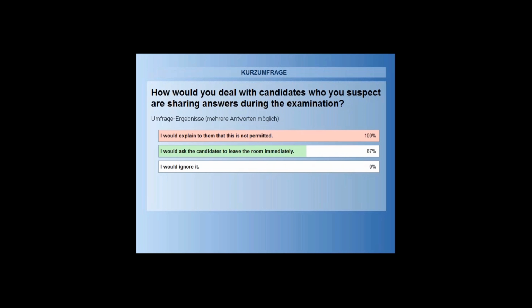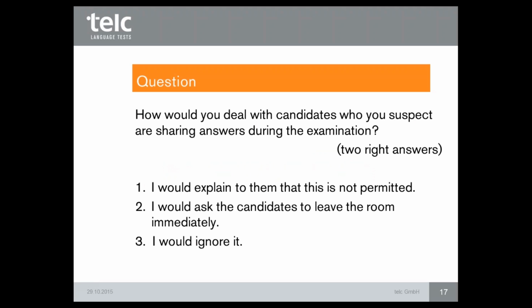If you don't want to disturb the procedure of the written examination, you can explain to the candidate, okay, it's not permitted, but you can go on with your exam. But normally in this case you also have to write it down, you have to put it on the record form, and in this case, as I said a few minutes ago, the performance of this candidate will not be evaluated.